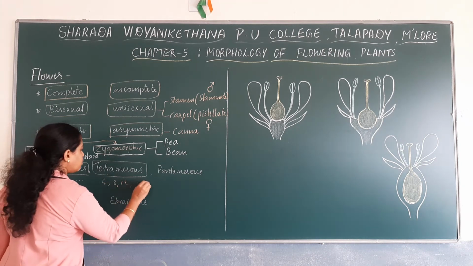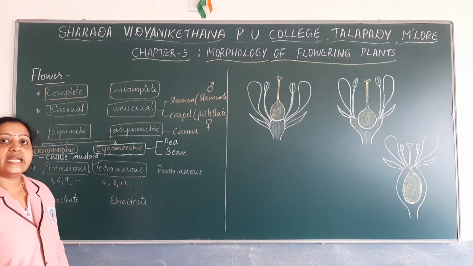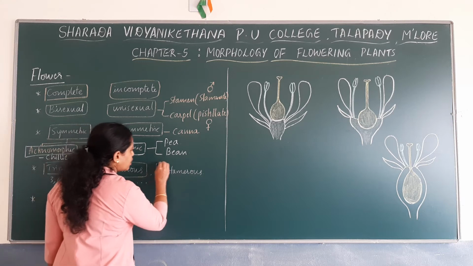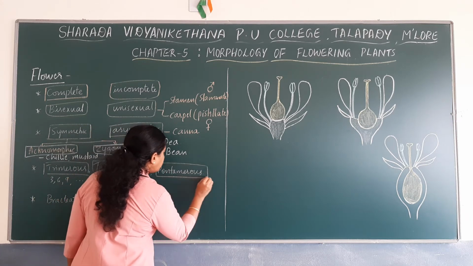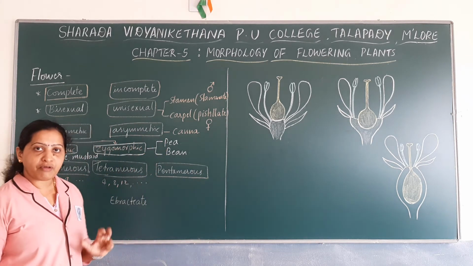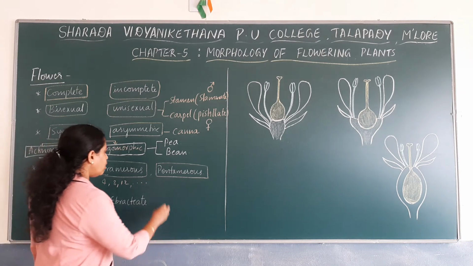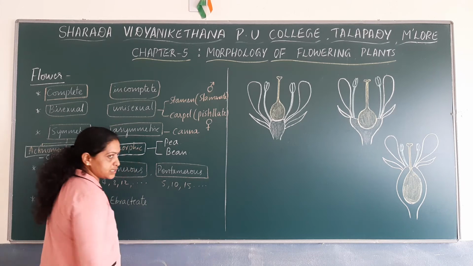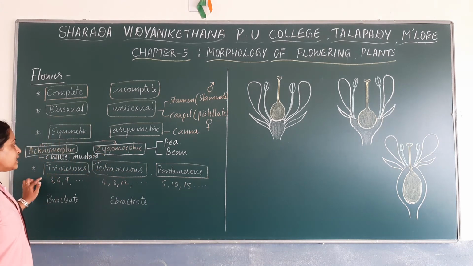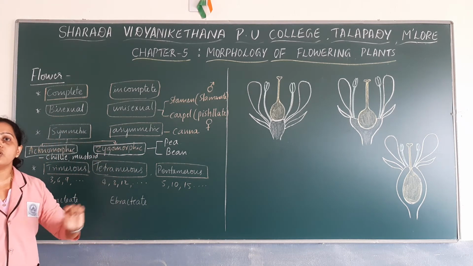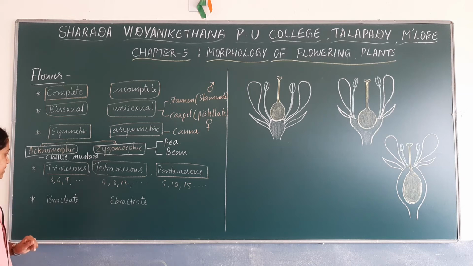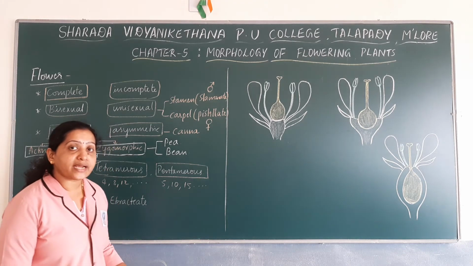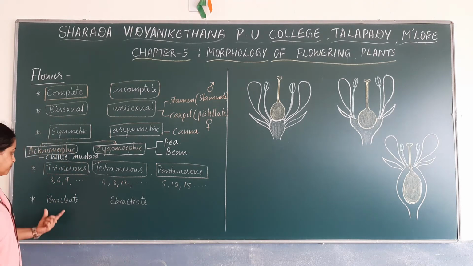Then pentamerous flowers are those flowers which have the floral appendages in 5 or multiples of 5, like 5 petals, 10 petals, 15 petals, etc. So these are the types of flowers based on the number of floral appendages present. Next, flowers can also be described as bracteate or ebracteate.